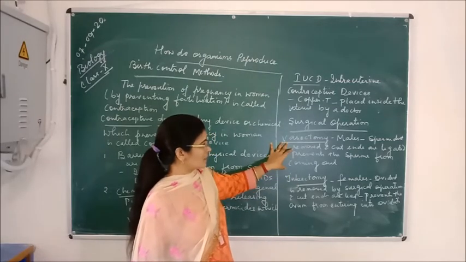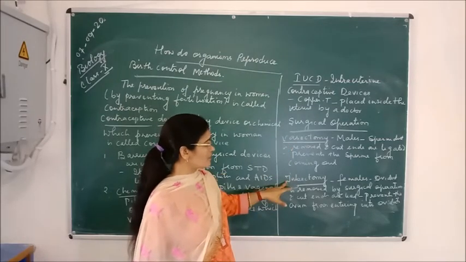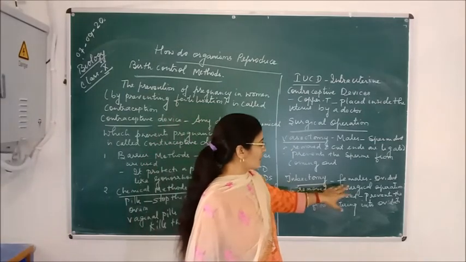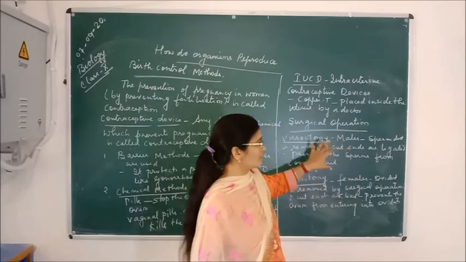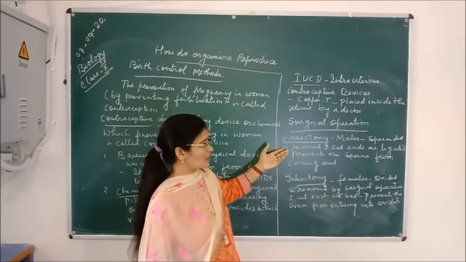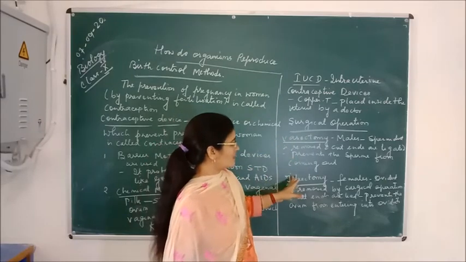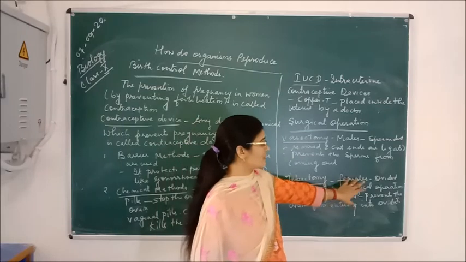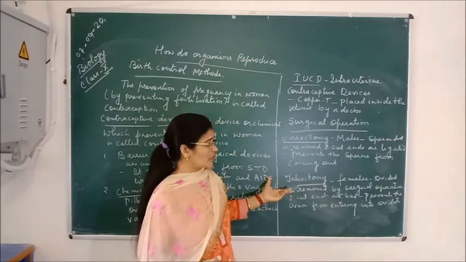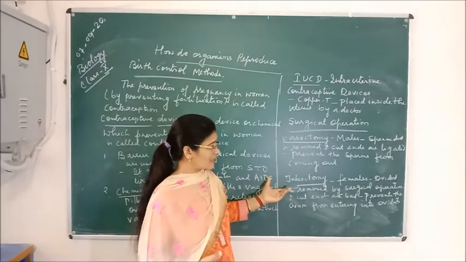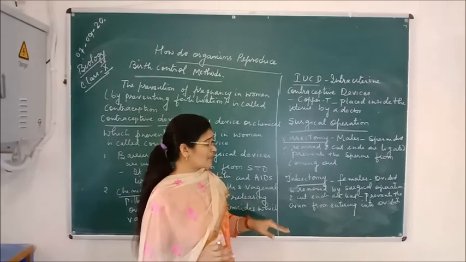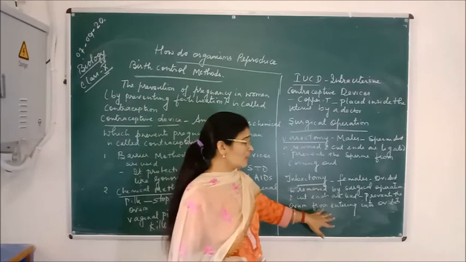In females, this method is called tubectomy. Just as a small part of the sperm duct is cut and tied in males, in tubectomy a small part of the oviduct is removed by surgical operation, and then the cut parts are tied properly, so that it prevents the ovum from entering the oviduct.